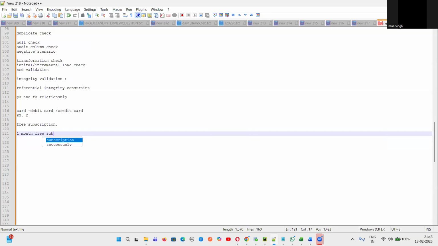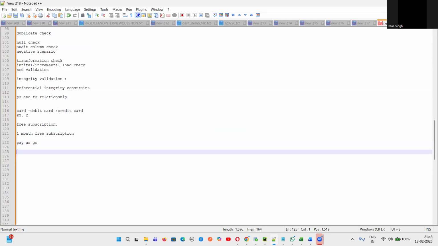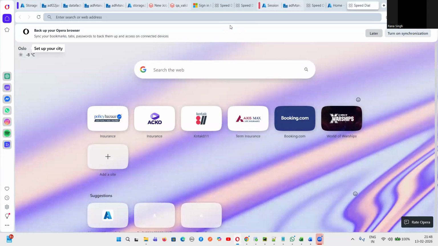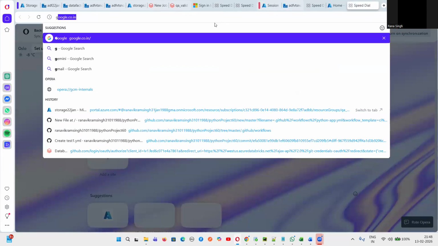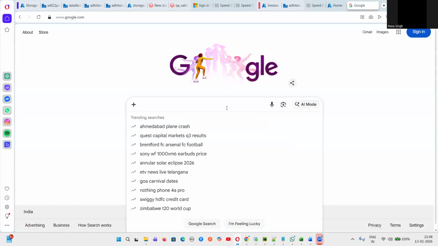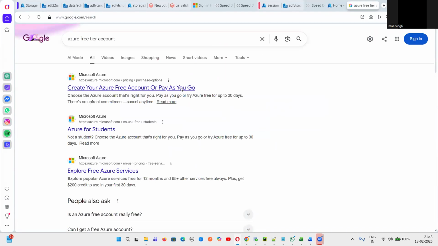After that, the problem starts, that you have to go for pay as you go. But don't think about the paid thing. Let us go for the free thing. You have to give your Gmail and everything. If anyone can share your screen, you can just create an account. You can just write here Azure free account, or trial account, something like that.